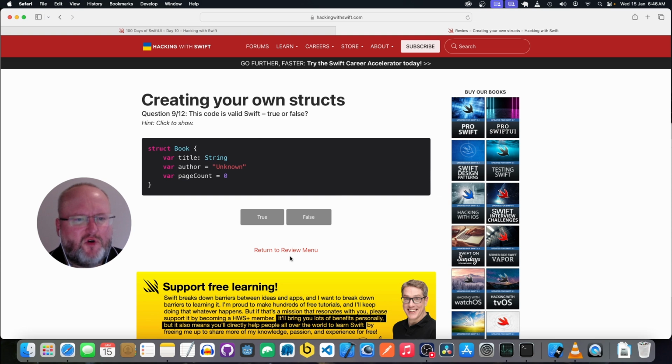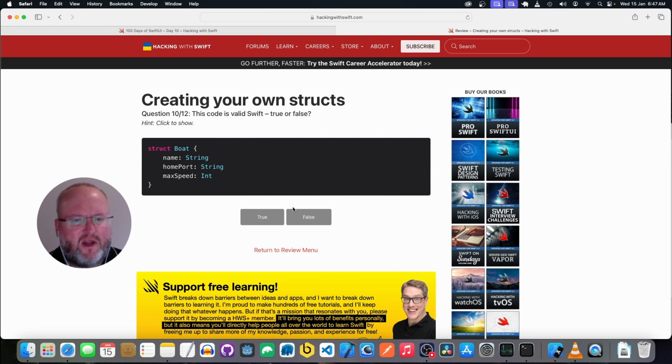Okay, we have a struct Book with a property title, which is a String, an author, which is a String defaulting to unknown, and page count, which is an Int defaulting to 0. Yeah, this looks valid. Okay, we have a struct Boat, it's given the variable names, but it's not saying var in front of them.